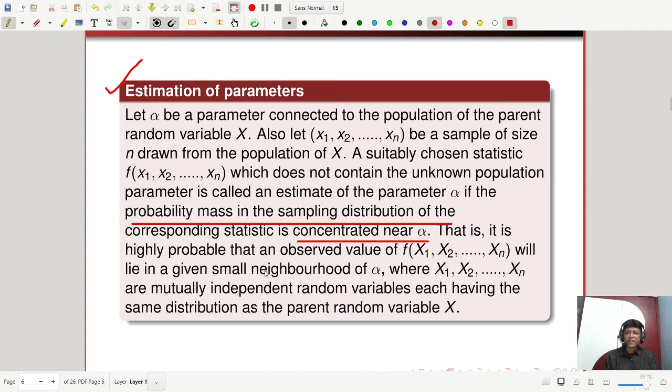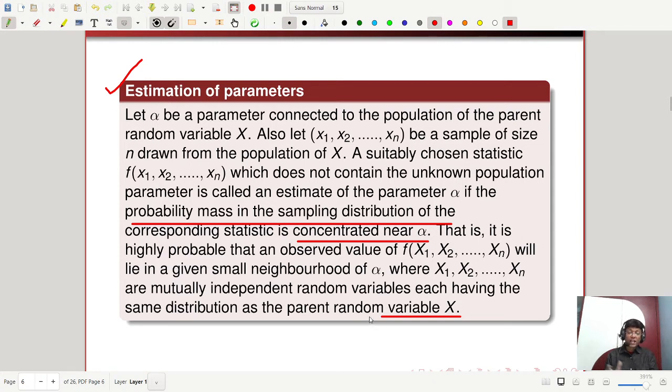That is, it is highly probable that an observed value of f of capital X1, X2, Xn, a function of random variables, will lie in a given small neighborhood of alpha, where X1, X2, Xn are mutually independent random variables, each having the same distribution as the parent random variable X. That we have explained earlier.